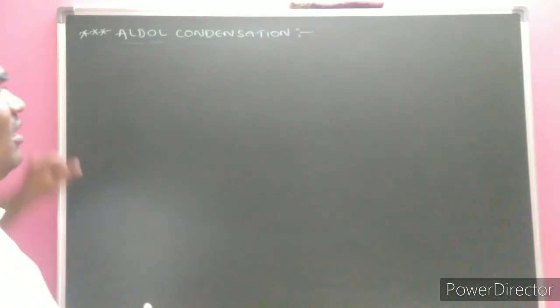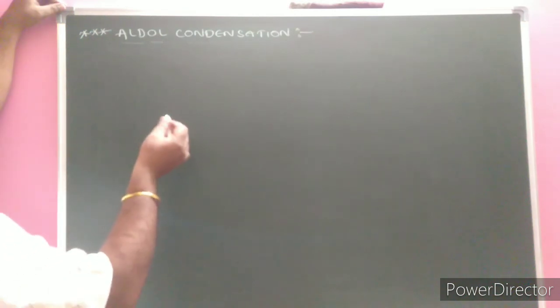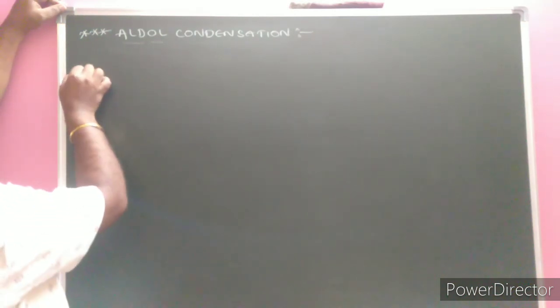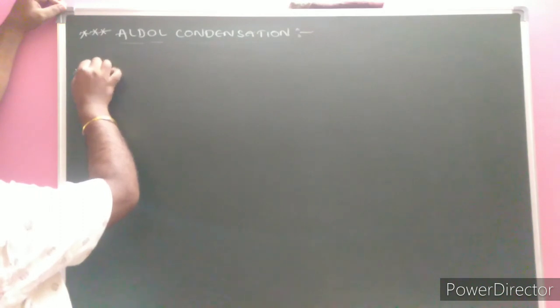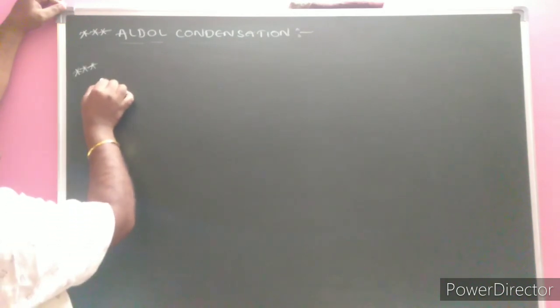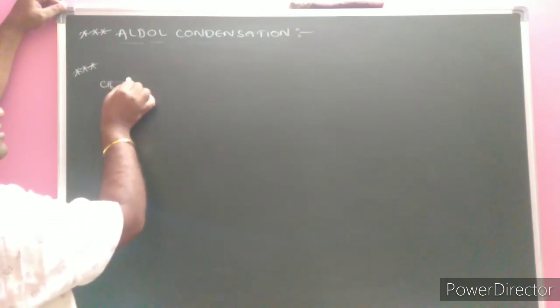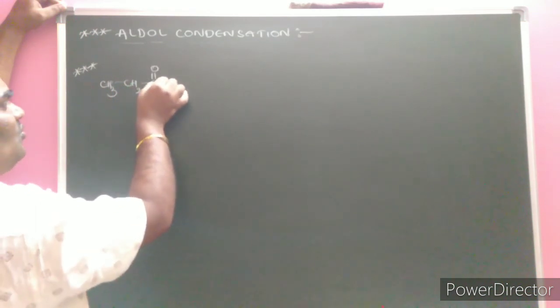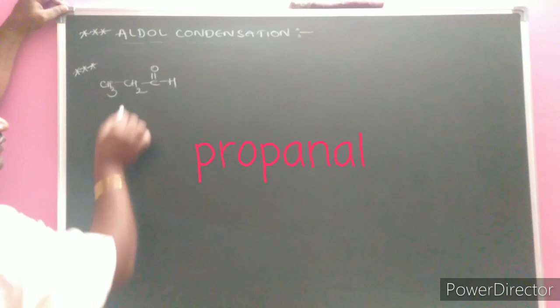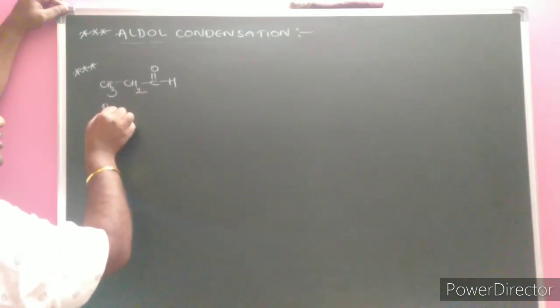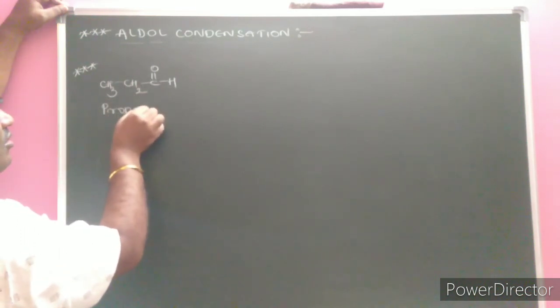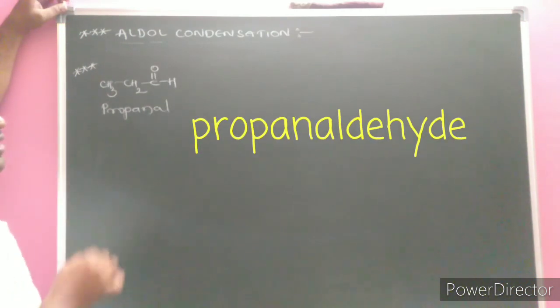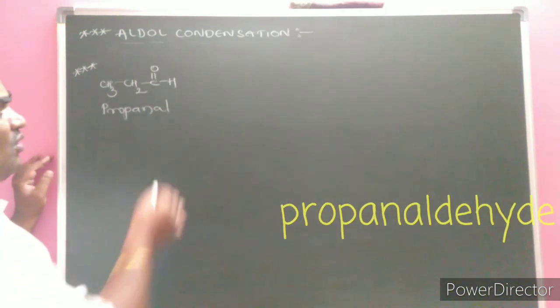Now, after acetaldehyde, if one more example is taken under aldol condensation, CH3CH2C=O with H is given. What do we call this, with 3 carbon atoms and an aldehyde? Propanal, or propionaldehyde, the common name.